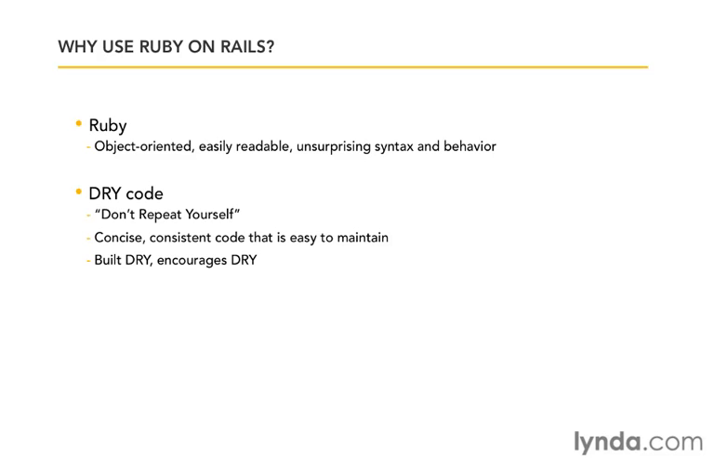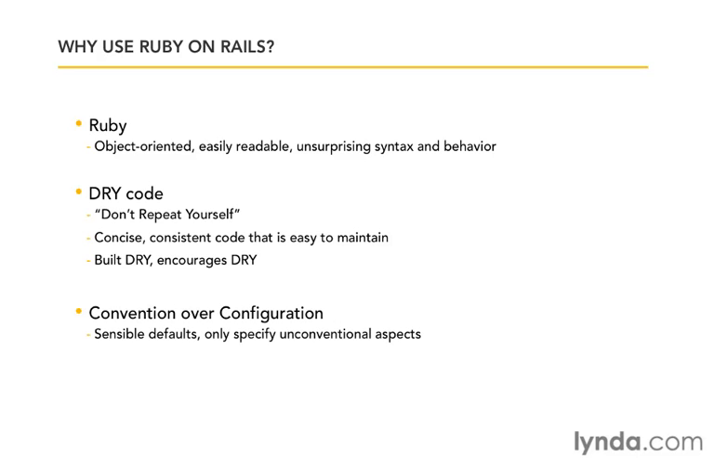The second important principle is that of convention over configuration. Rails is built using sensible defaults, and those defaults are what are there unless we override them. So we only specify the unconventional aspects, the things that are different for us. And that's going to speed up our development, right? Because most of the time, we can sort of ride on those defaults to get most of the way there and only write code for the things that are different. And that gives us less code to maintain as well.